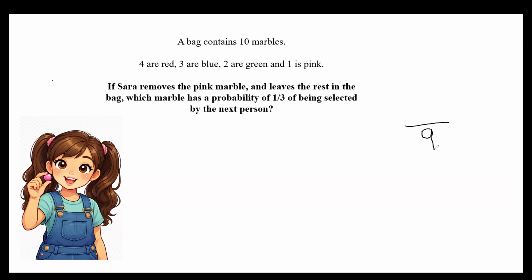And then it says, which one has a probability of 1 in 3 chance of being selected by the next person. So what you have to do is you have to do 9 divided by 3, which wouldn't be 2 because they're not in the same times table. Wouldn't be 4 because they're not in the same times table. So it'll be 3.